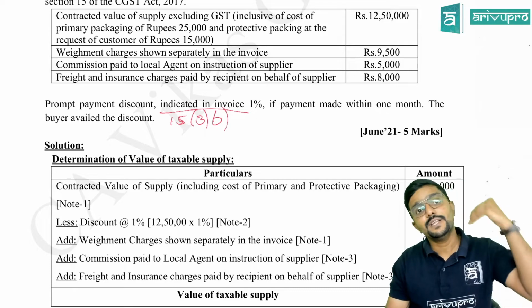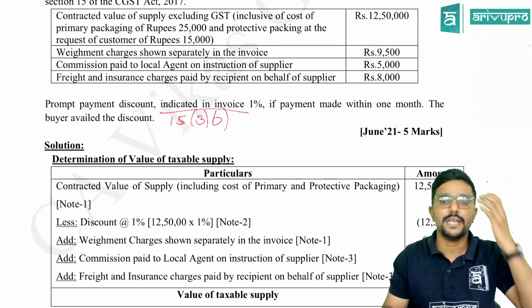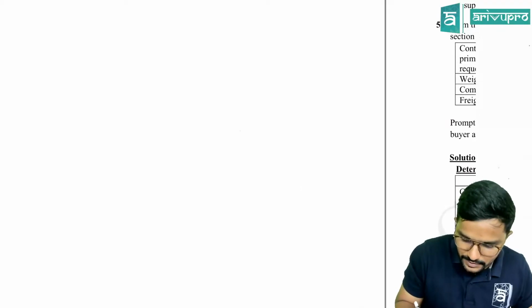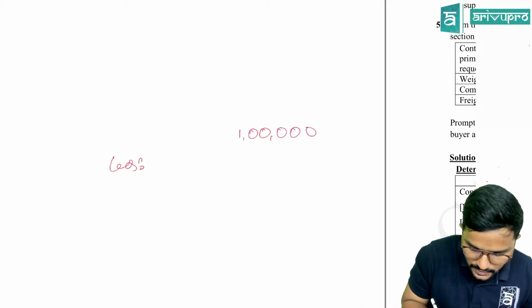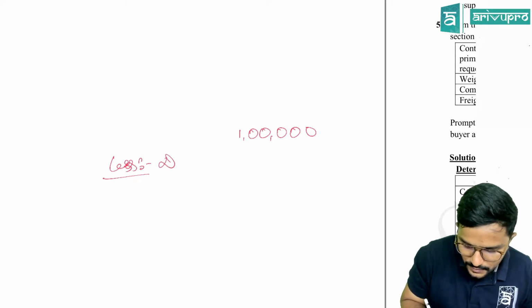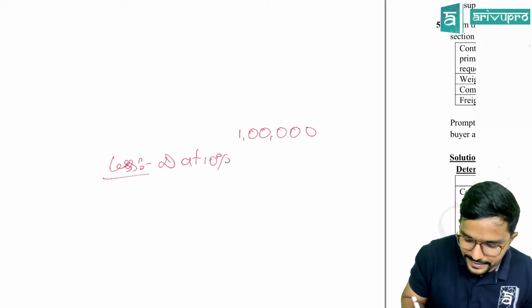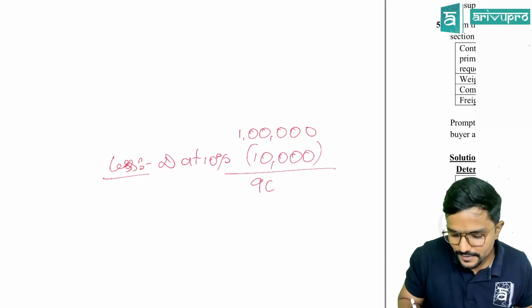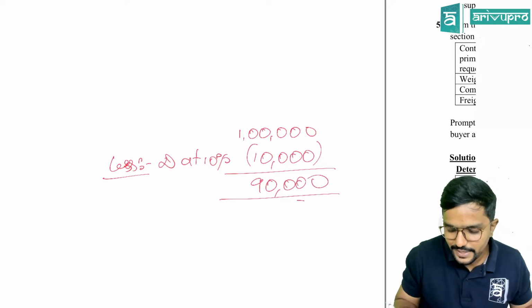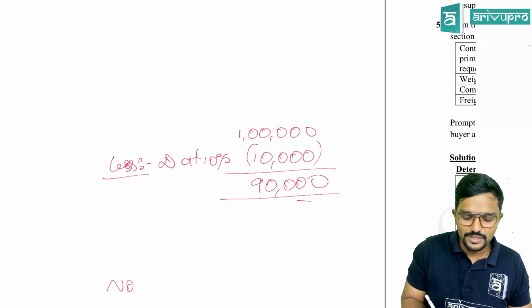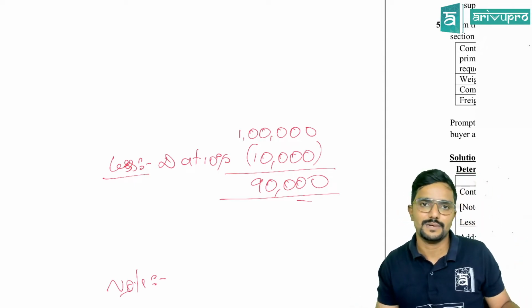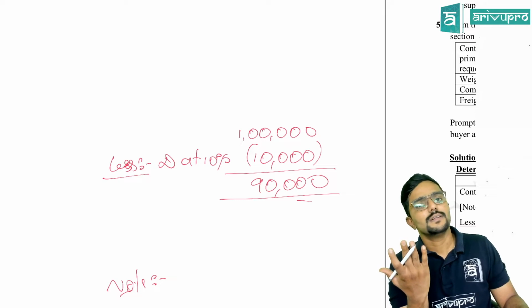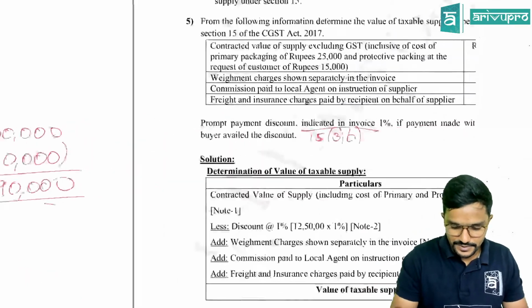Clear? Whereas 15(3)(a) discount is different. It will be recorded in the invoice. For example, in the invoice itself, they would have recorded like this: price 1 lakh less discount at 10%. This is 15(3)(a) case. Agree? Whereas 15(3)(b) case, they have indicated it somewhere in the note. They have told you will get 1% discount if the payment is made within 1 month, or somewhere at the back, like that. Yeah. So please be careful. Don't get confused with that point.